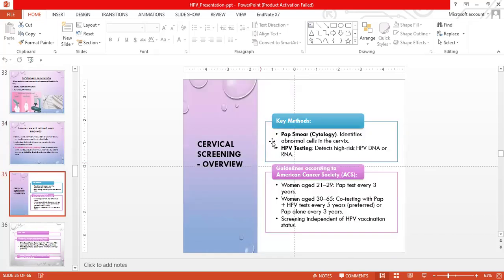Cervical screening overview. The key methods include the Pap smear cytology, which identifies abnormal cells in the cervix, and HPV testing, which detects high-risk HPV DNA and RNA. Guidelines according to the American Cancer Society: women aged between 21 and 29 should get a Pap test every 3 years. Women from age 30 to 65 should have co-testing with both the Pap smear plus HPV test every 5 years. This is the preferred method. However, the Pap alone can be performed every 3 years. Screening should be independent of the status of vaccination.